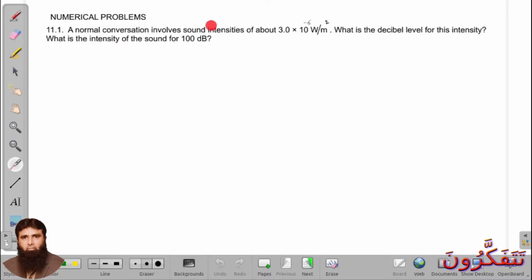Value of I is given 3 into 10 raised power minus 6 watt per meter square, and all of you know that value of I naught is 10 raised power minus 12 watt per meter square. We have to find sound level.